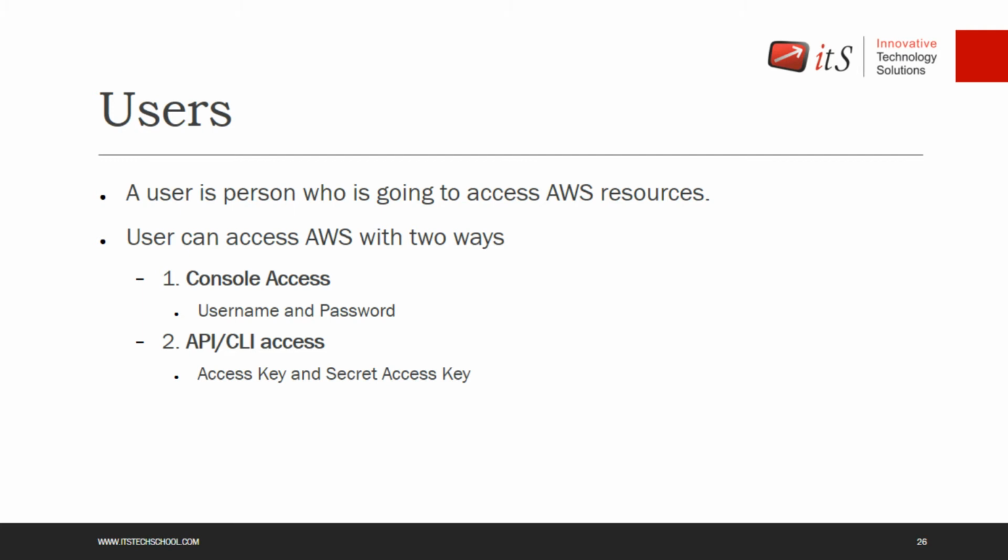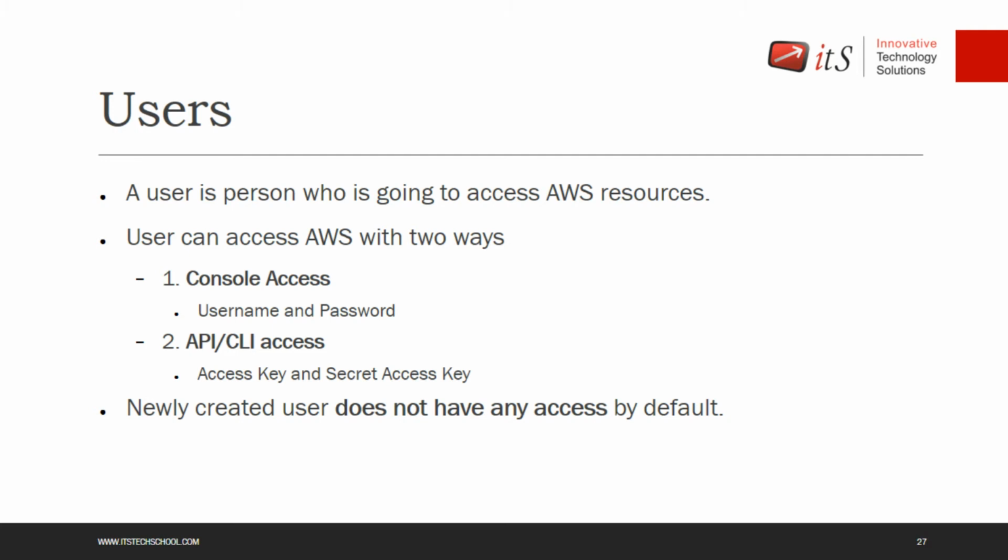And for this, you will need an access key and a secret access key as credentials to manage, right? So whenever you want to manage the console way, you have a username and password. Whenever you want to manage with the API or CLI, you can use the access key and secret access key. And whenever you add any user, a newly created user does not have any kind of access by default. You can provide access with policies, but by default, it will not get any kind of access. The user can just log in and log out from the AWS console, nothing else. So all things are denied by default, right?